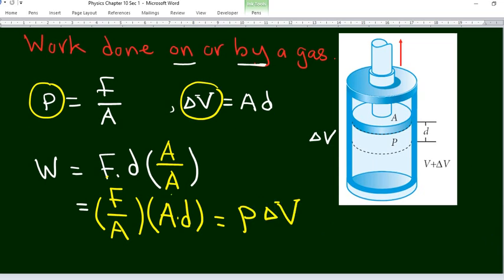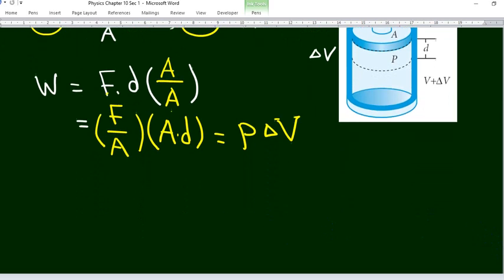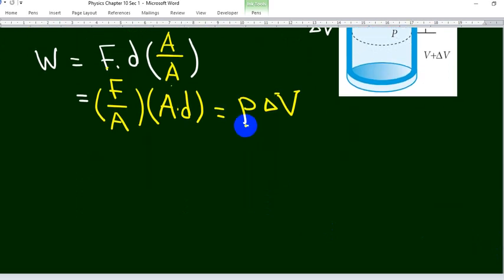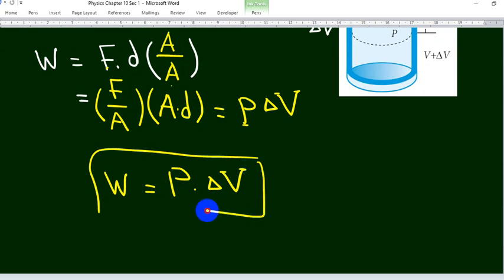So the work done on or by a gas equals the pressure multiplied by the change in volume. Work equals pressure multiplied by the change in volume. Here the pressure must be constant. At constant pressure, the total work done on or by the gas equals the pressure of the gas multiplied by the change in volume.